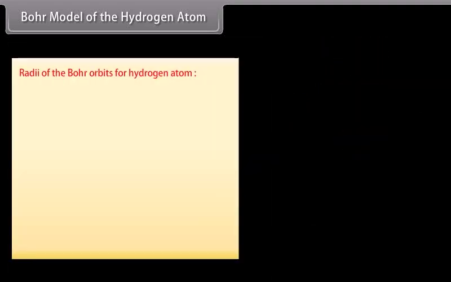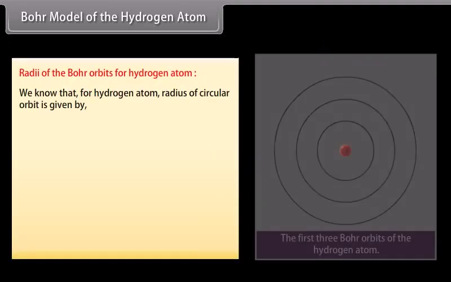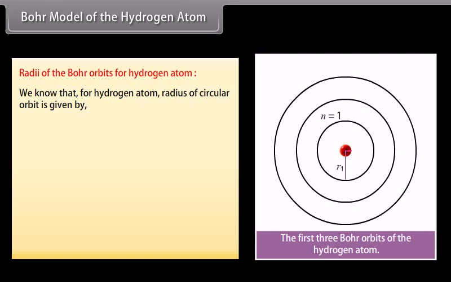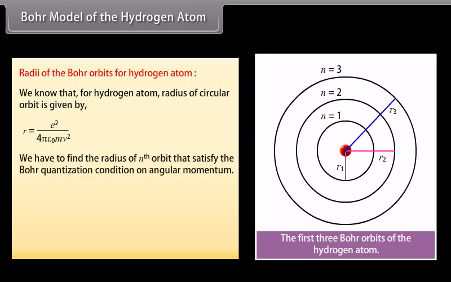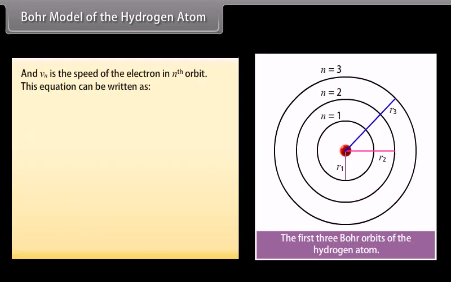Radii of the Bohr orbits of hydrogen atom. We know that for hydrogen atom, the radius of circular orbit is given by e square upon 4 pi epsilon naught mv square. We have to find the radius of the nth orbit that satisfies the Bohr quantization condition on angular momentum. Ln is equal to the product of m, vn and rn, which equals nh upon 2 pi, where n is equal to 1, 2, 3 and so on, and vn is the speed of the electron in the nth orbit.